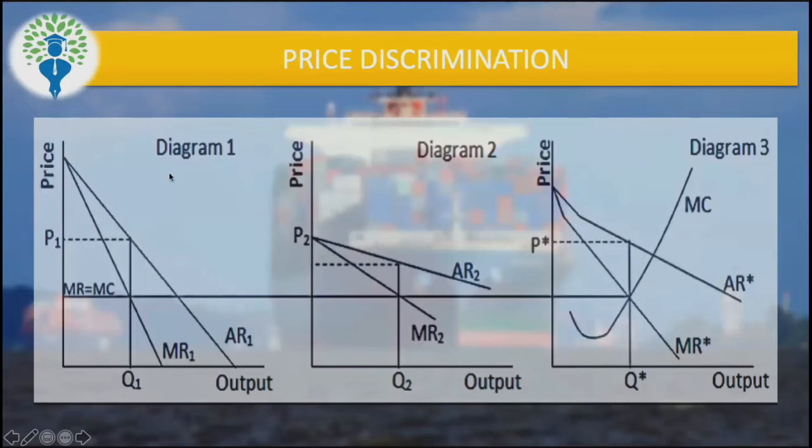A small correction, this is for the home country and this is for the foreign country. A firm can charge a little higher price. Whereas if the competition is more, the demand curve is more elastic, you can see the slope here. This is flatter and this is steeper, right? So here, even though the condition of equilibrium remains the same, the firm is charging a little lower price. So this is what we said in the beginning. What happens in the case of dumping? In case of dumping, a company charges a higher price in the domestic market and a lesser price in the foreign market.